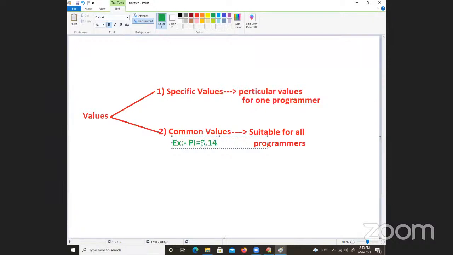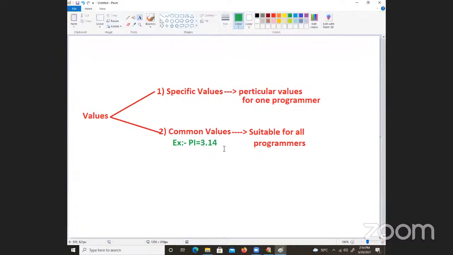Is 3.14 common for all of you or specific to somebody? Is this value common or specific? Try to respond. Common for all. This 3.14 is common for all. Next, the capital of India is common for all Indians.